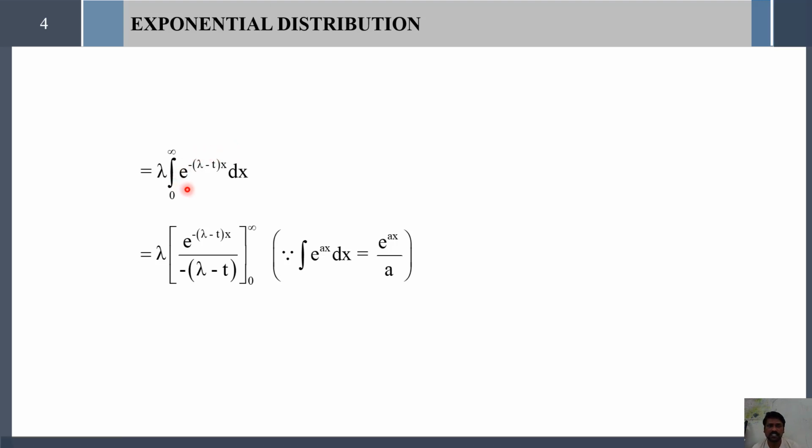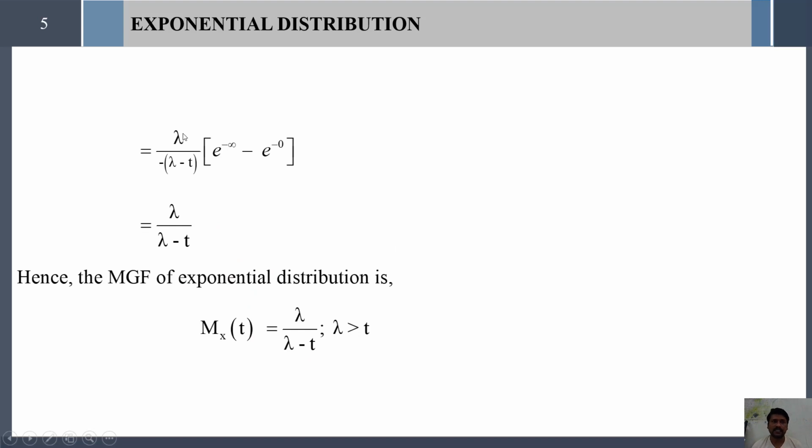Integrating this exponential function, we get e^(-(lambda - t)x), and differentiating the inner term and putting the result in the denominator, and substituting the limits 0 to infinity, we get lambda divided by minus (lambda minus t) into (e^(-infinity) minus e^(-0)). e^(-infinity) is 0, minus e^0 which is 1, so 0 minus 1 gives minus 1.